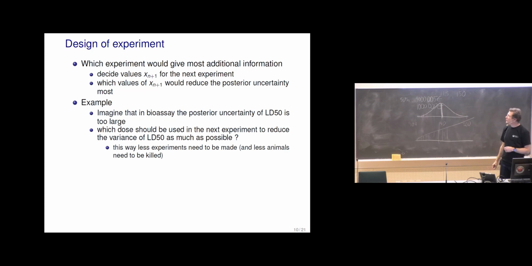And then which dose should be used in the next experiment to reduce the variance of LD50 as much as possible. And this way fewer experiments need to be made.